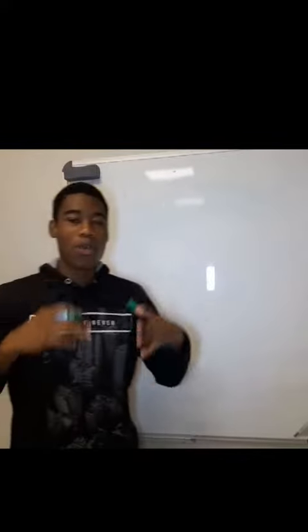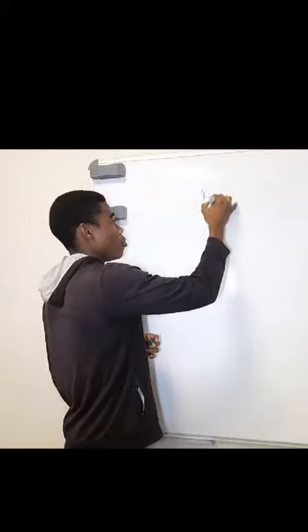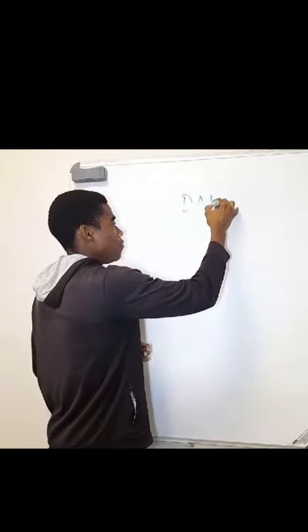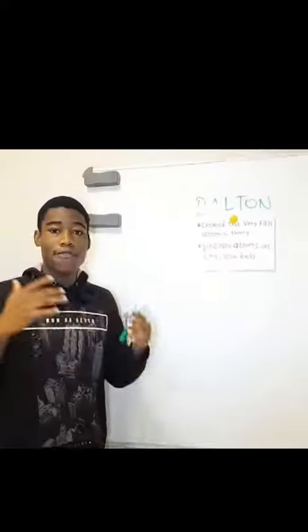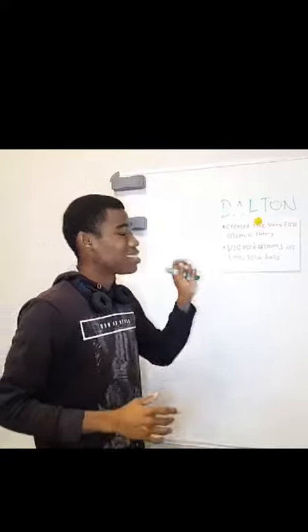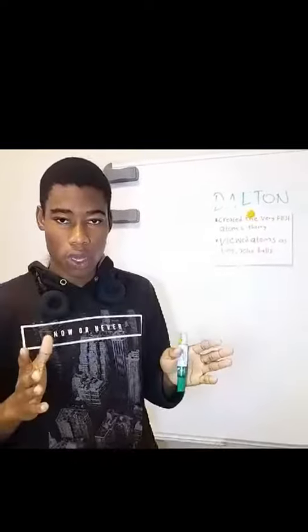The second scientist that we are going to discuss is Dalton. He is the first one to come up with what? The scientific theory for an atom. Now, he also viewed atoms as tiny solid balls.